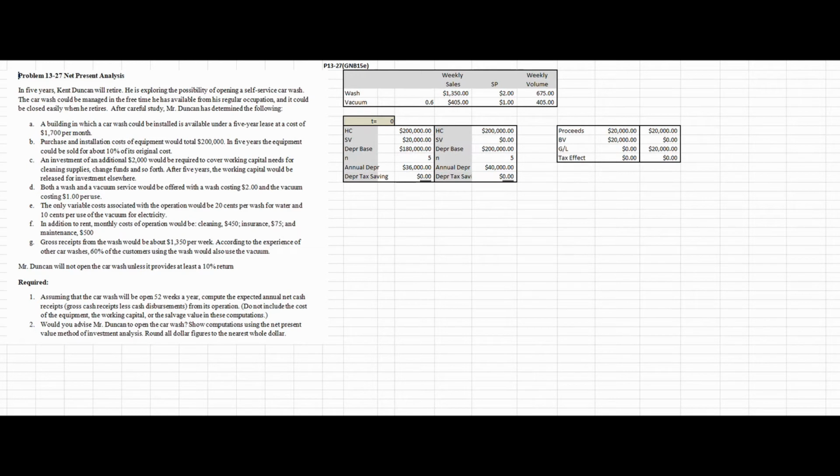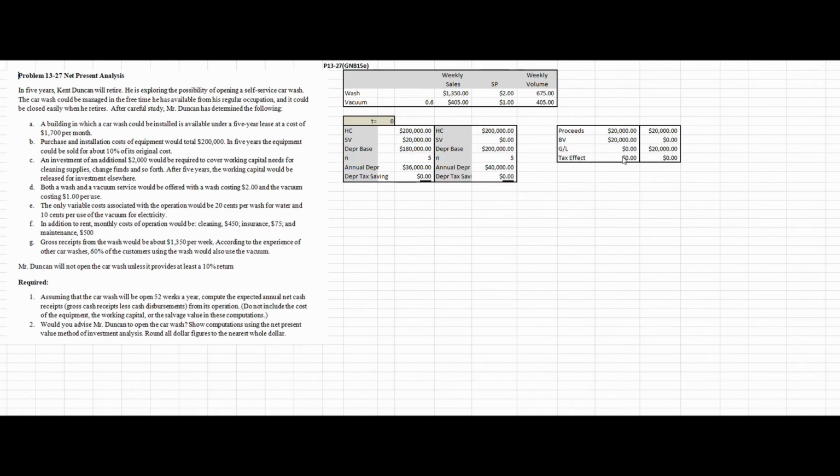Now, when I sell the asset, that's over here, the way that I calculate whether I have a taxable gain or loss is I take my proceeds from the sale, I take my book value of the asset. The book value of the asset is the historical cost less the amount of accumulated depreciation. Well, after 5 years, I will have accumulated depreciation of $180,000, so my book value is equal to $20,000. I have no gain or loss, and therefore I obviously have no tax effect.